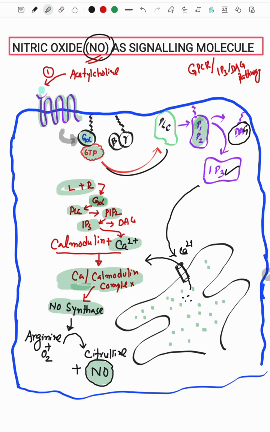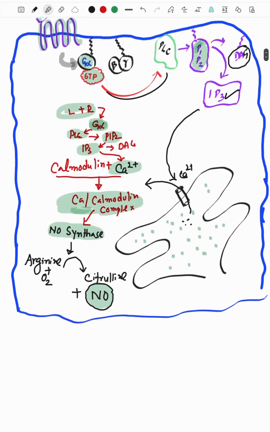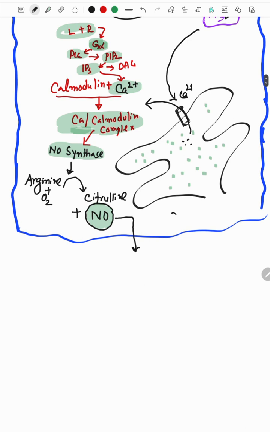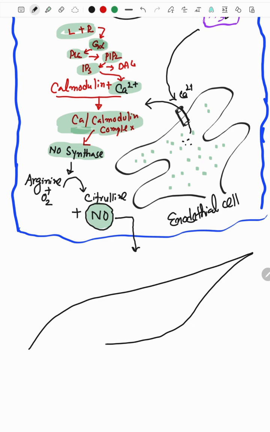If you are clear about that, then we are going to go with the role that NO plays in cellular functioning. This NO diffuses out of this cell, which is primarily an endothelial cell of a blood vessel. Surrounding the endothelial cells are the smooth muscles. The NO molecule comes out and binds with a receptor, the NO receptor.